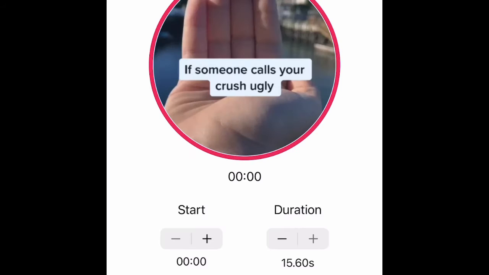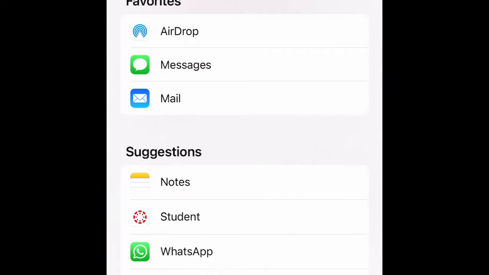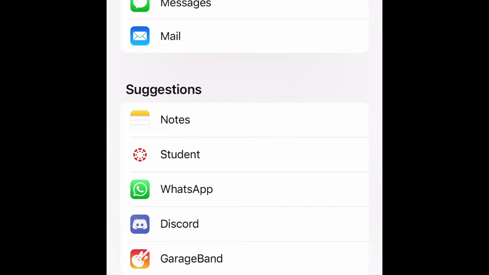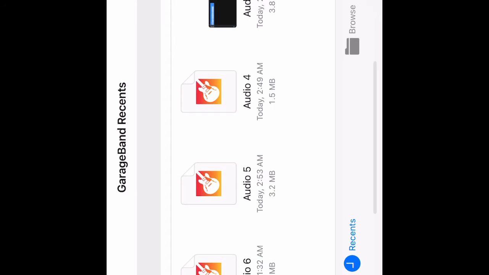Then you gotta go all the way. So right here, it shows GarageBand for me, but for you guys, since you just downloaded it, you have to press more, and then it'll show GarageBand. But if you already did it once, then you could just go right here and press GarageBand, right? Okay, so you just have to press more on the GarageBand. Then it will take you here.